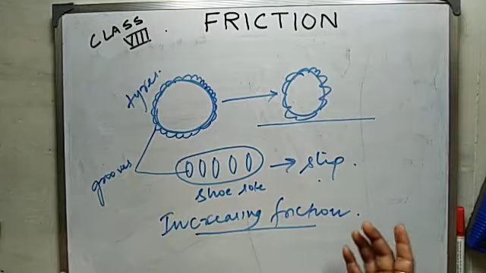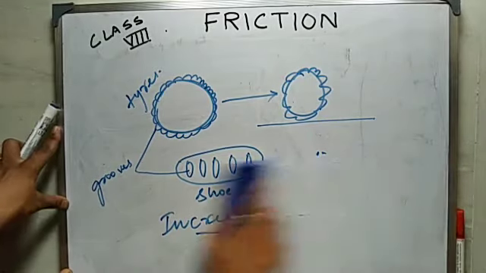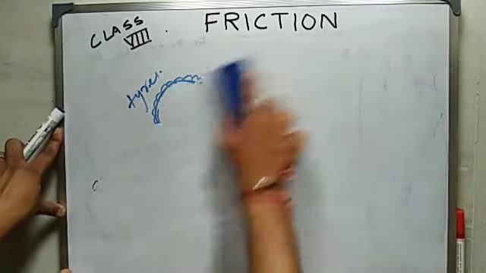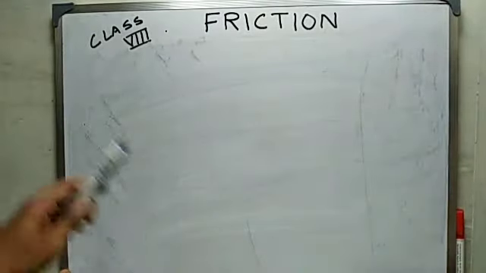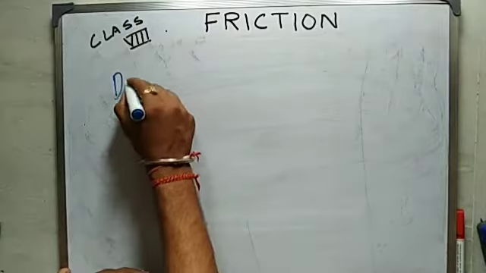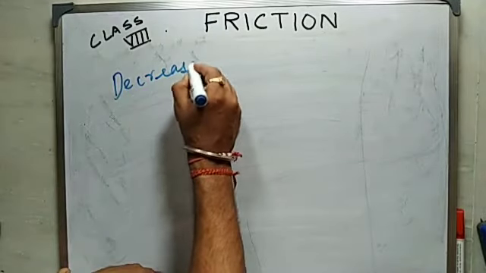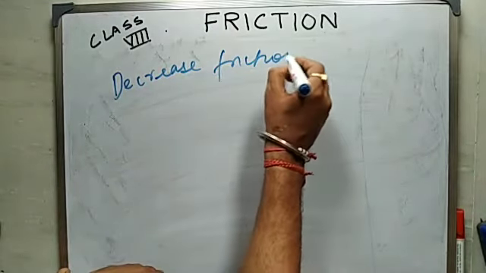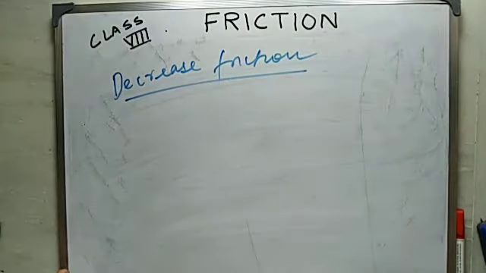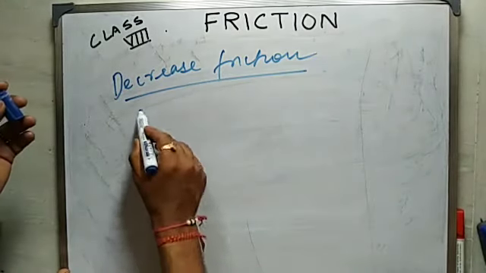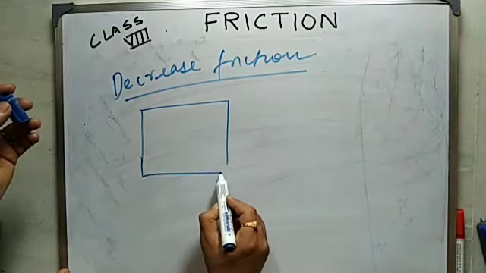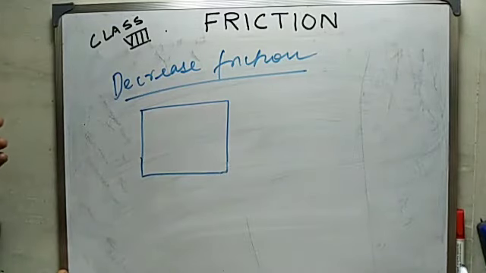Similarly, we can decrease the friction as well. How can we decrease the friction? Everyone must have played carom.